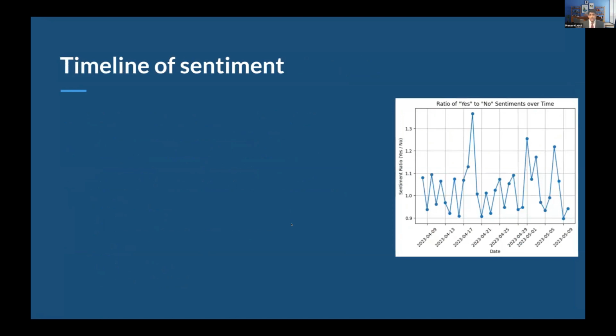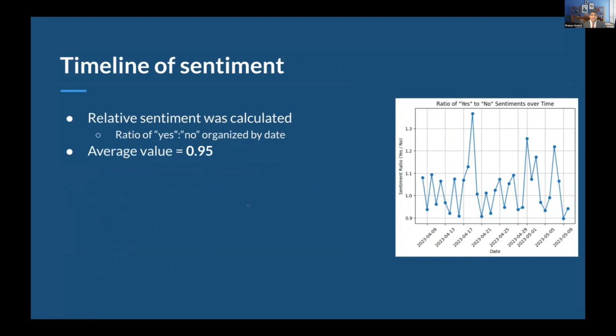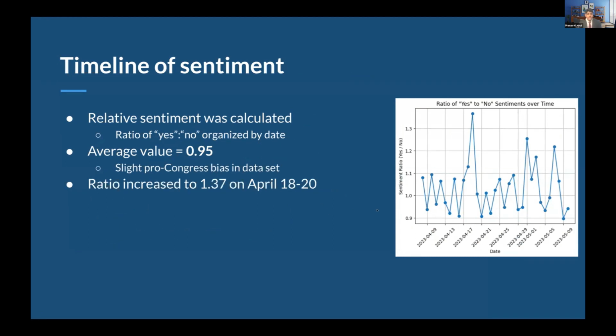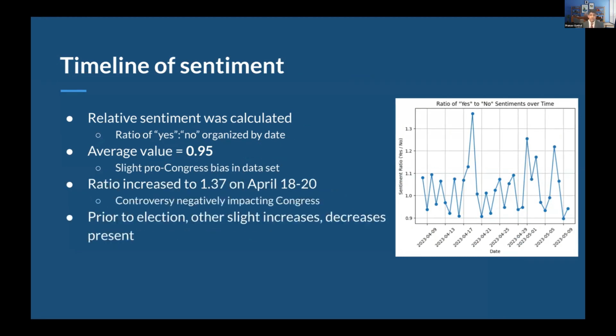We used this data and other data as well to create a timeline of sentiment. So we found the relative sentiment, basically taking the ratio of pro-BJP and pro-Congress tweets, and we organized it by date. The average value of this ratio was 0.95, which indicates that there were more pro-Congress tweets in this data set compared to BJP. What's interesting is this ratio increased to 1.37 on April 18th to 20th, which is when a controversy negatively impacting Congress was very prominent, and BJP did gain a little bit more traction, is what we found.